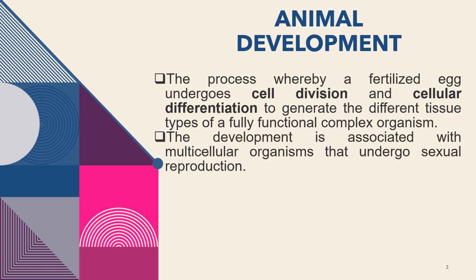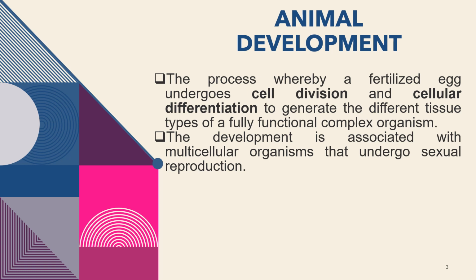When you say animal development, this is the process where a fertilized egg undergoes cell division. So we have to first focus on the word fertilized egg. This is what we call the fertilization process, which is the union of the egg and the sperm. It is different from the word conception, which is used in the development of humans. But in animals, the first step is the union: if an egg and a sperm are formed and fertilized, that is what we call fertilization.